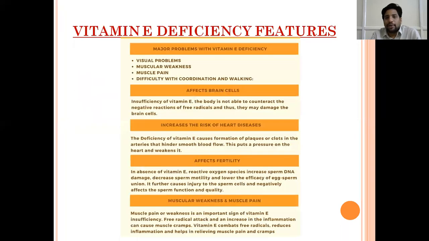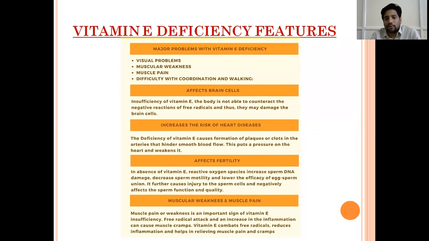The main deficiency features of vitamin E are visual problems, muscle weakness, muscle pain, and difficulty in coordination and walking. Vitamin E deficiency can cause all these things as it can affect brain cells. It can cause damage to brain cells, and there are high chances of heart disease also.